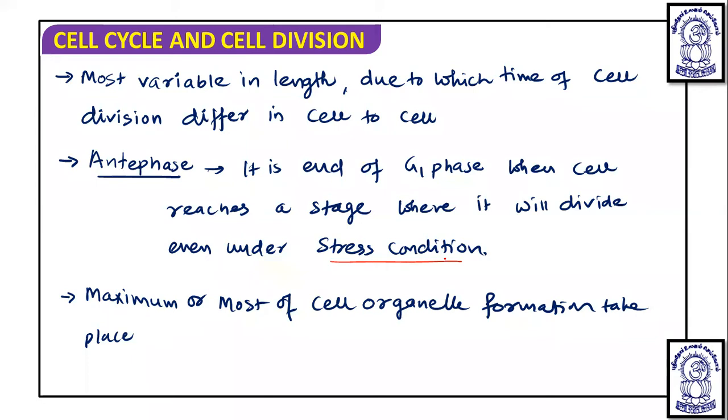Means, at the end of G1 phase, if there is no proper condition, then it should enter the G0 phase. It should exit the G1 phase. Okay. But in spite of the state condition, if it is going to divide, then we call this end part of G1 phase as the end phase.